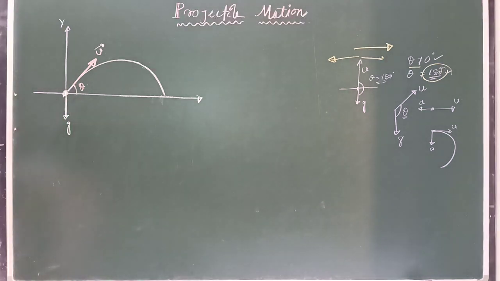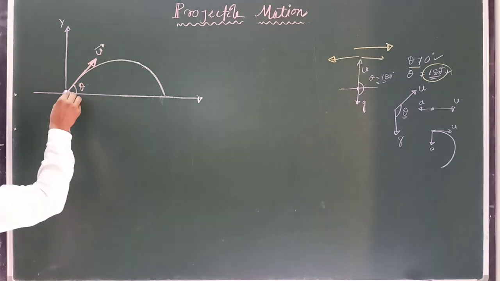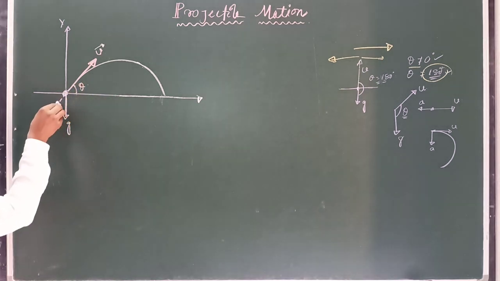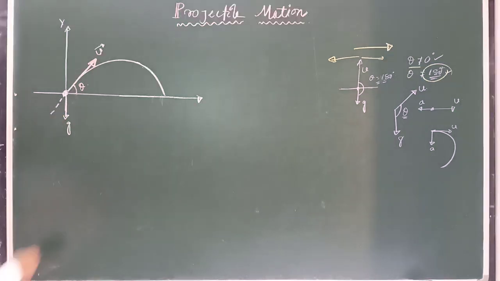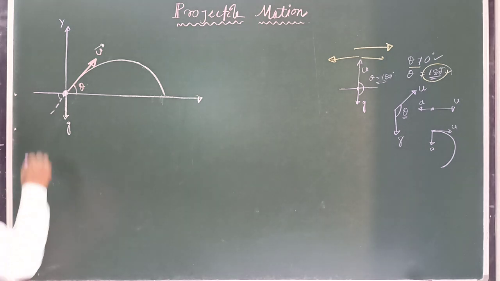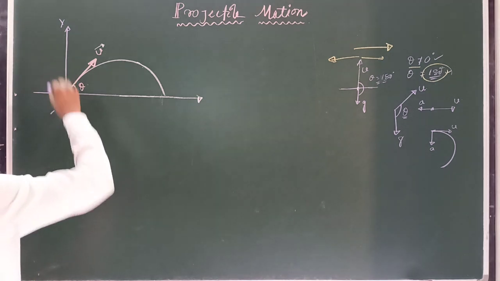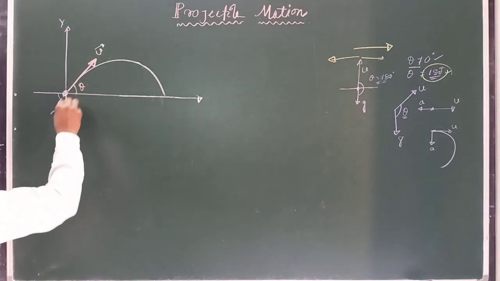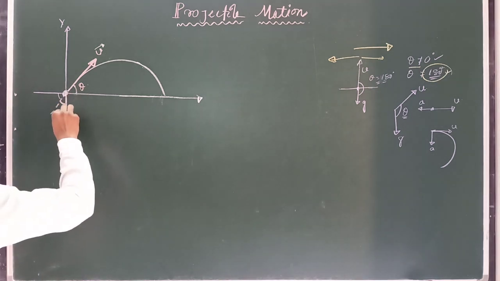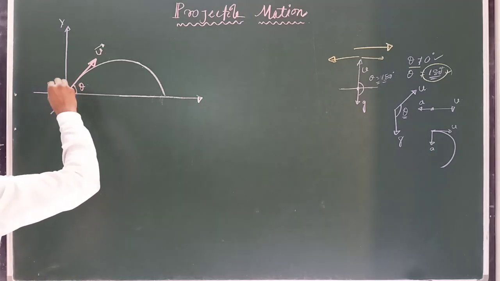Clear? So if you resolve the acceleration due to gravity into two components, then this angle is theta and you can draw, and its vertical opposite angle is also theta. So how much is this angle? This angle will be 90 degrees minus theta. Clear?